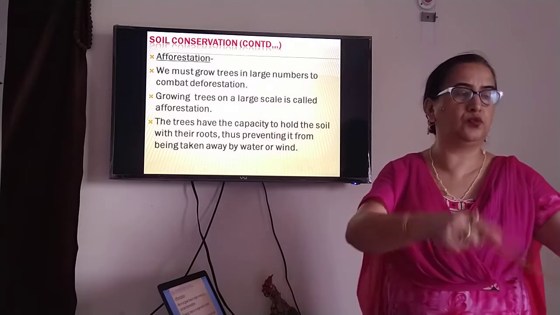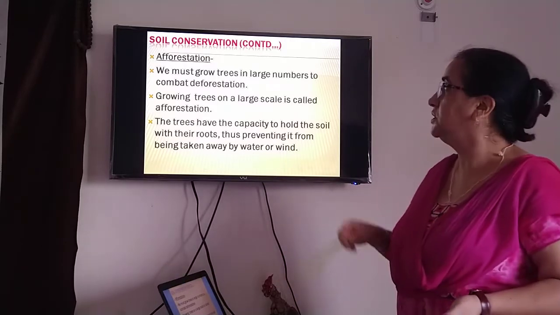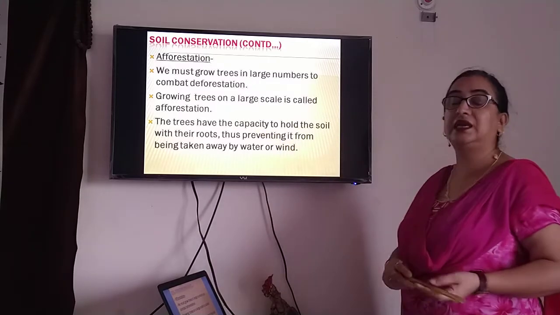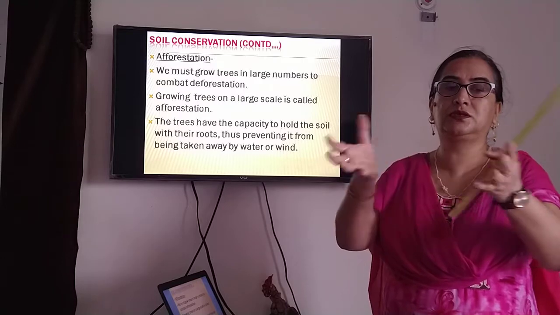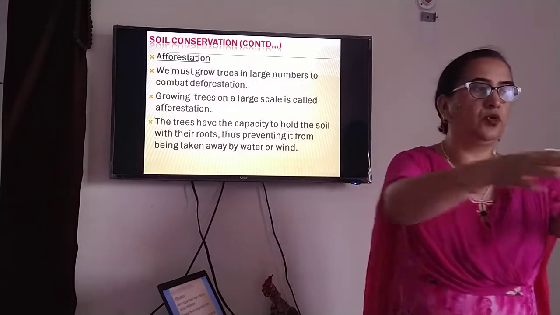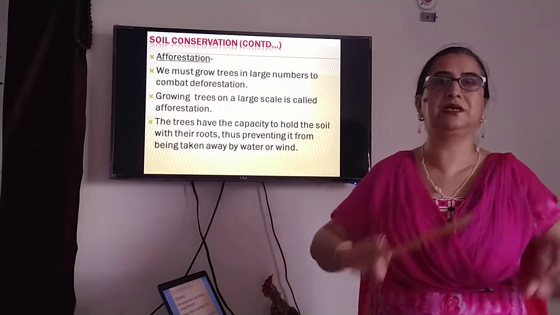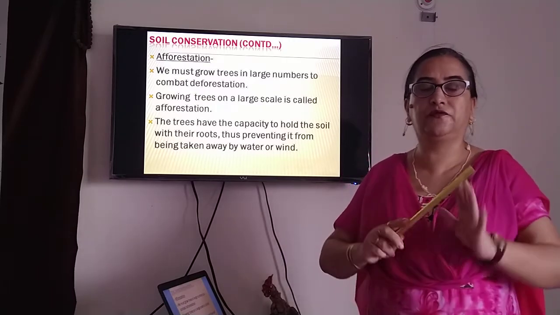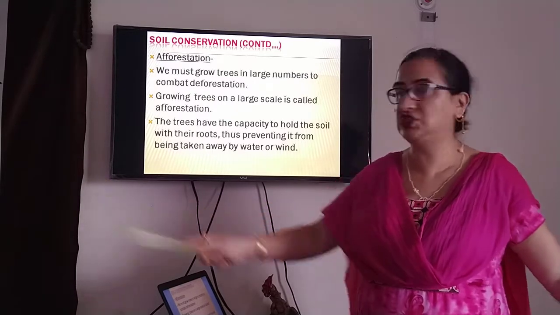We should plant more trees over there so that we can combat this deforestation. Growing trees on a large scale is called afforestation. It's not that we can plant a tree over here, or sow a seed and say, okay, it's afforestation. No. Afforestation means growing plants on a large scale, in a large area.